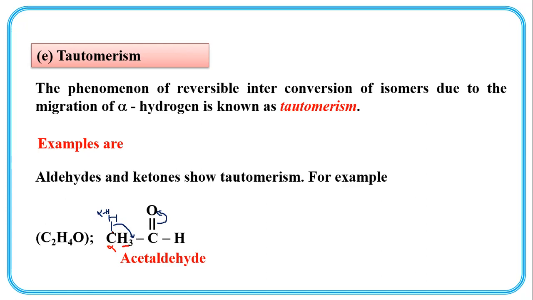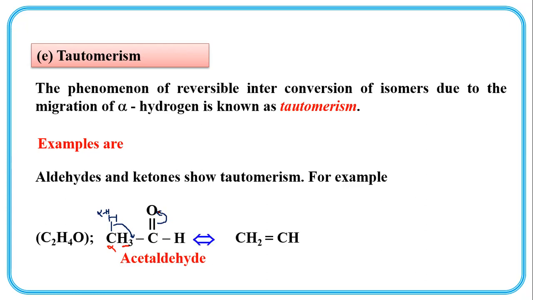Now one of the alpha hydrogens, I am showing here this hydrogen. This alpha hydrogen migrates here. See the direction of the arrow. It goes to oxygen.